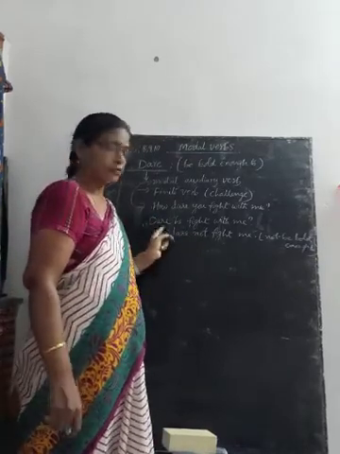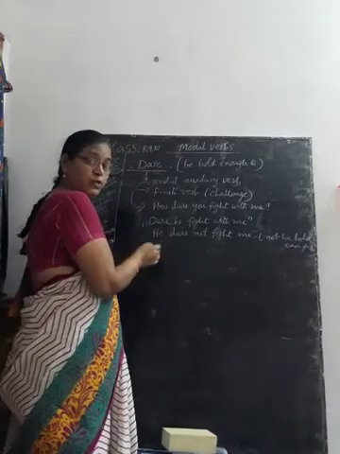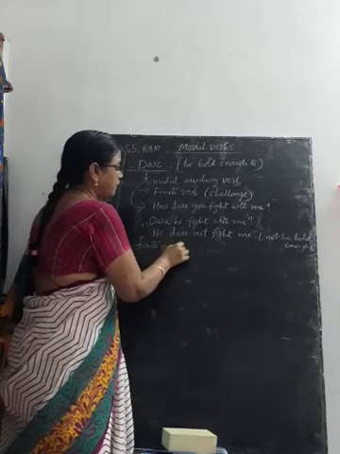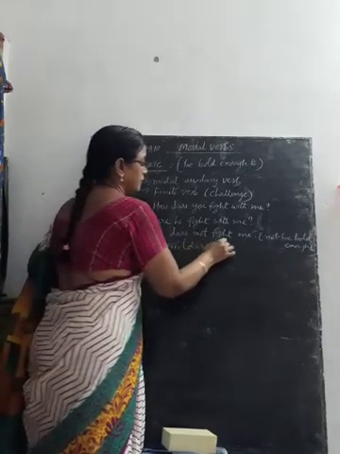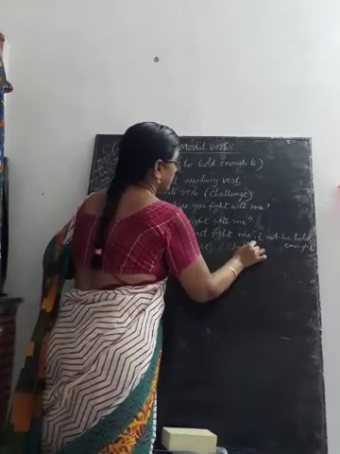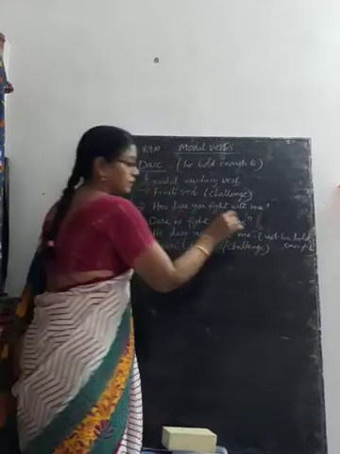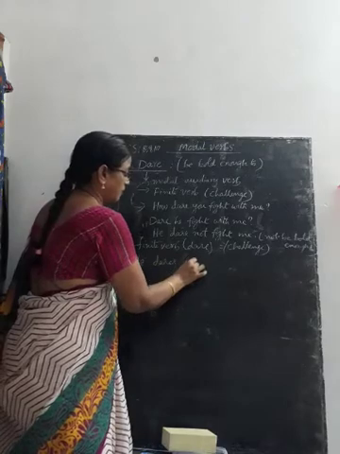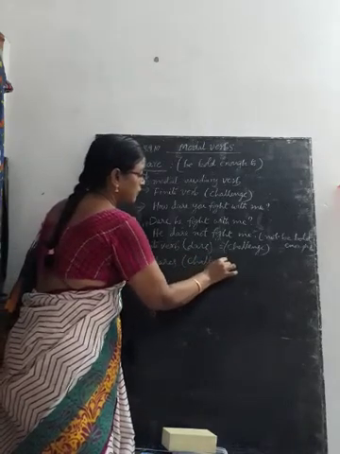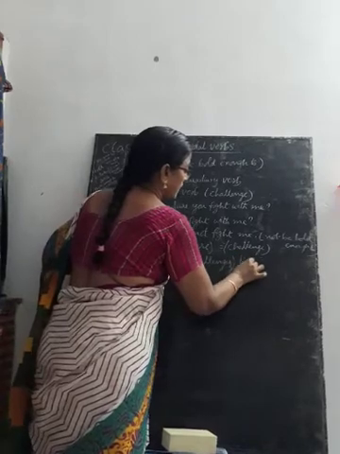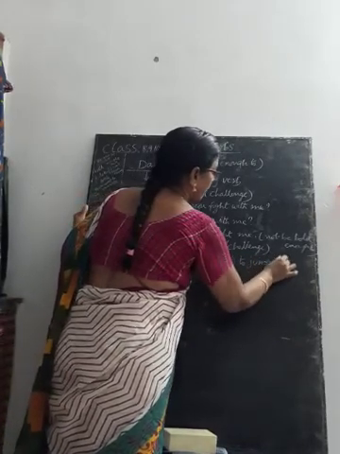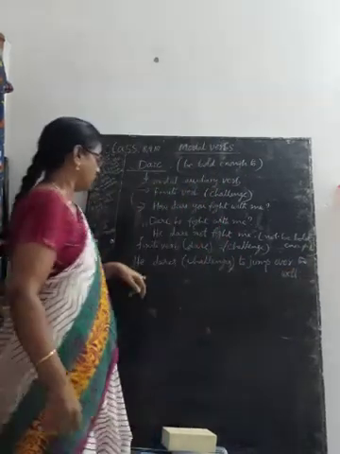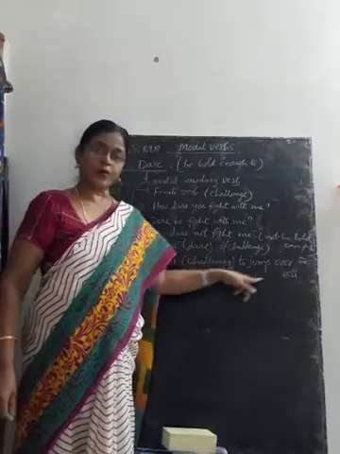Now it can be used as a finite verb. Finite verb dare means challenge. Here is an example: he dares to jump over the well.